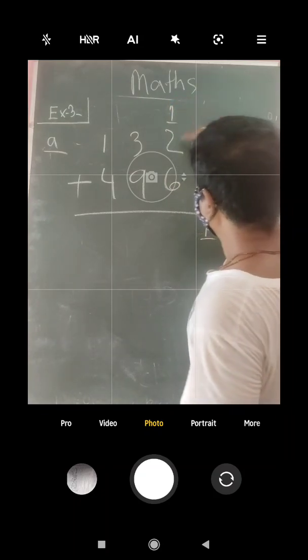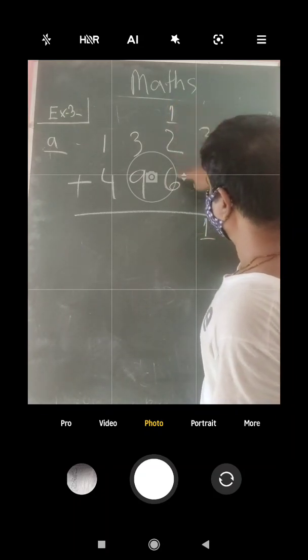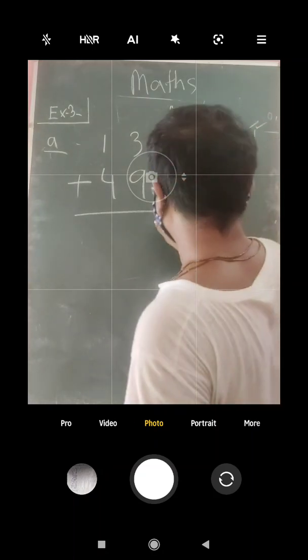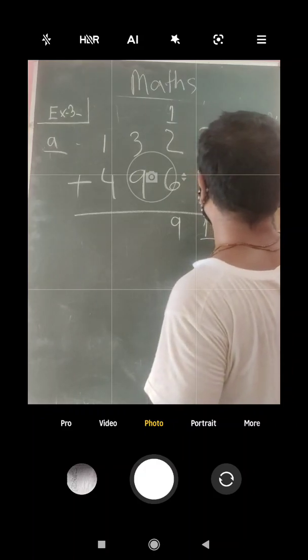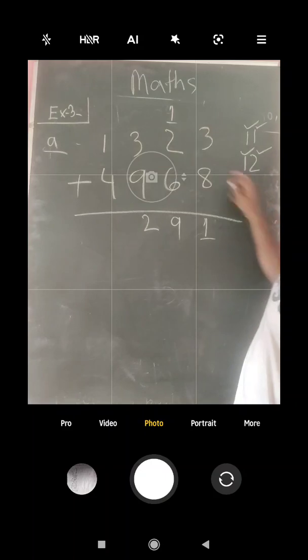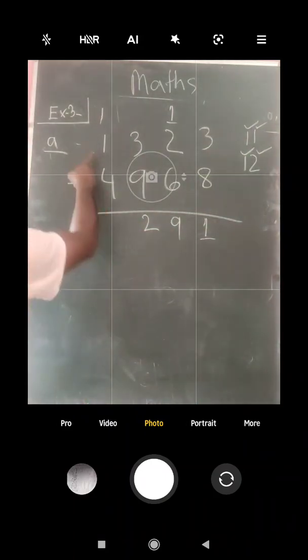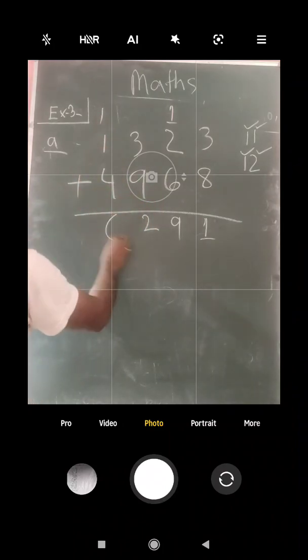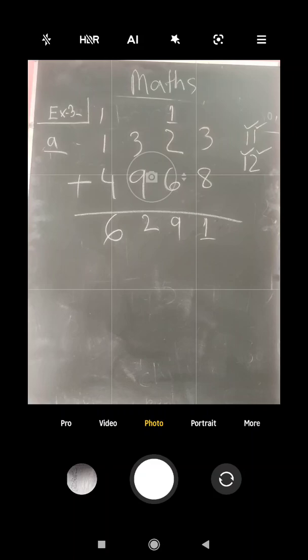So 2 plus 1 is equals 3, 3 plus 6 is equals 9. Then 3 plus 9 is equals how much? It is 12. So 12 I will write here. This 2 will come here and this 1 will go here. So that means it is totally how much? 1 plus 1 is equals 2, 2 plus 4 is equals 6. That means 6291 is your answer.